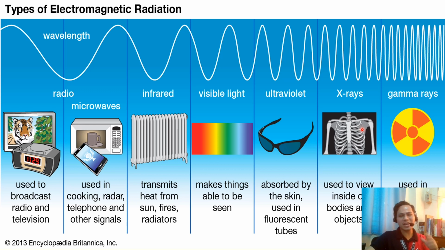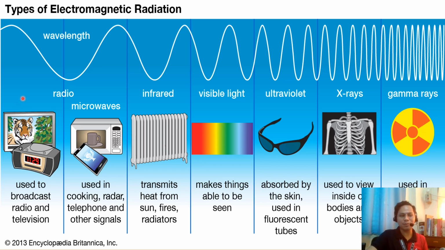Then gamma rays are used for chemotherapy and other things, and the gamma rays are the strongest at penetrating. And take note that we also discussed last meeting that they have the same speed, which is 300 million meters per second. The only difference between all of these regions is their wavelength. So the wavelength of each is different.